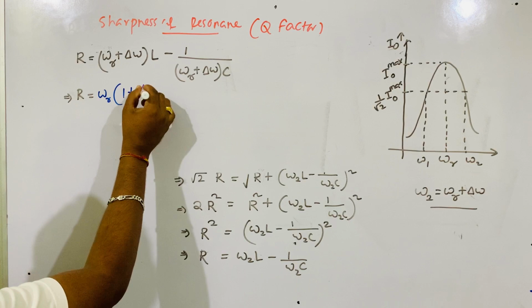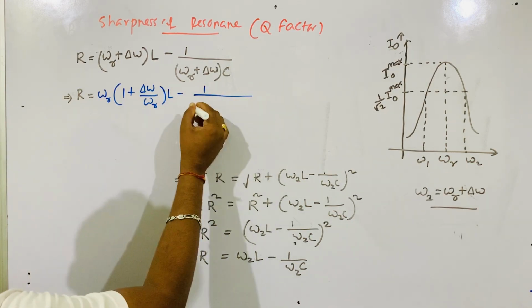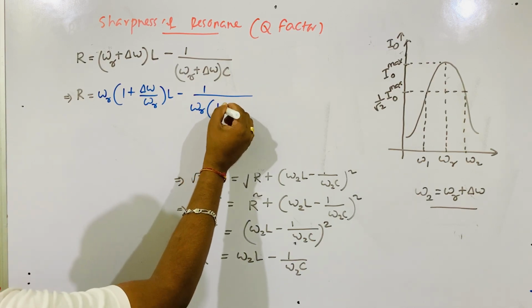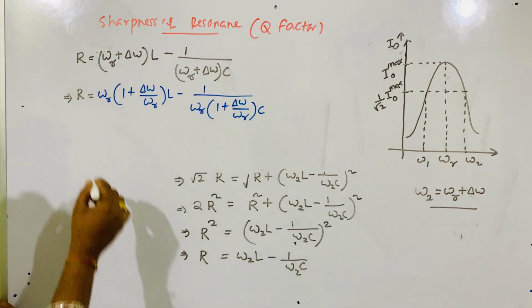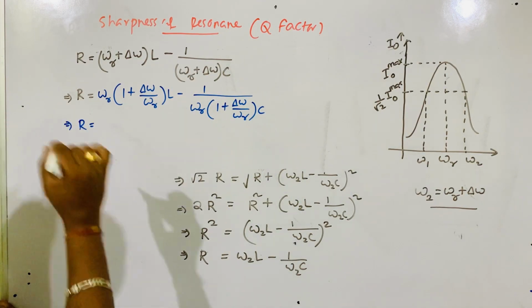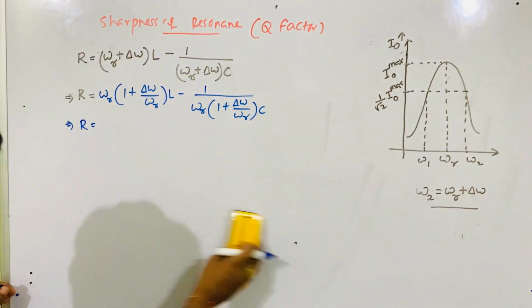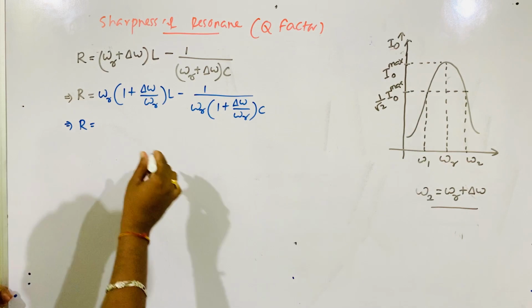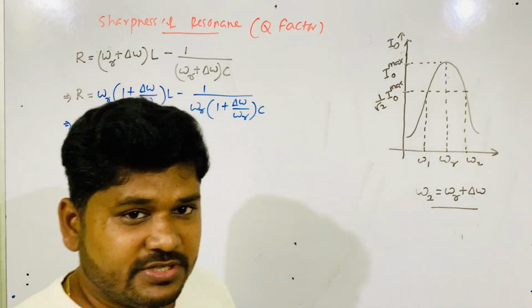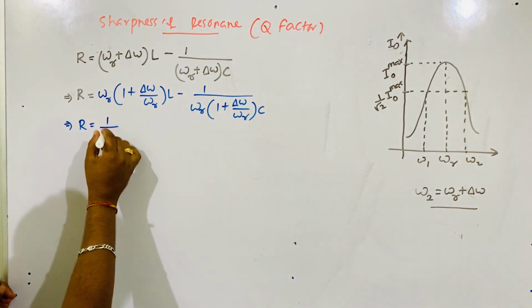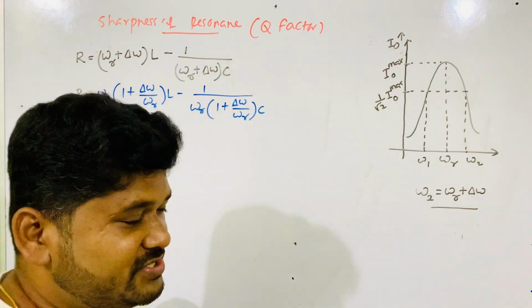So 1 plus del omega by omega r into L. Here you bring omega r common, 1 plus del omega by omega r into C. So this implies that r is equal to half, because it's a long mathematical derivation, but nothing difficult. So omega r, in place of omega r, now let's write its expression. What is the expression of omega r? 1 by LC root over. You know that from the previous lecture.